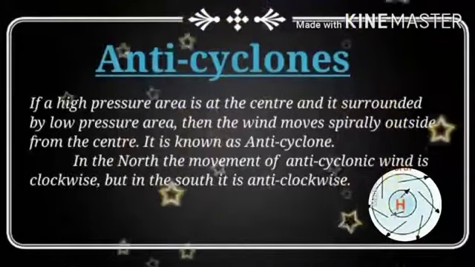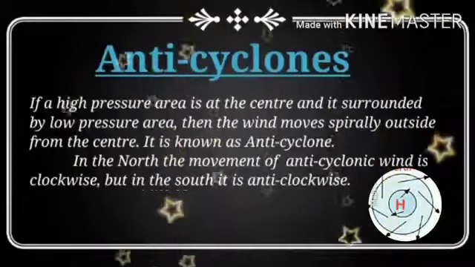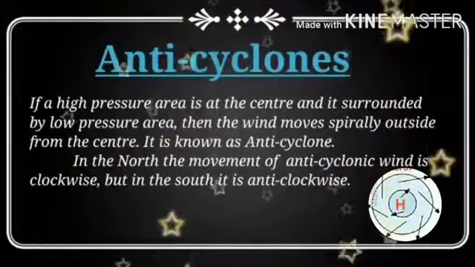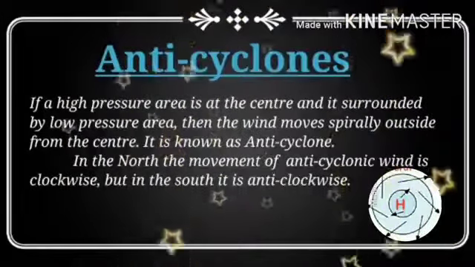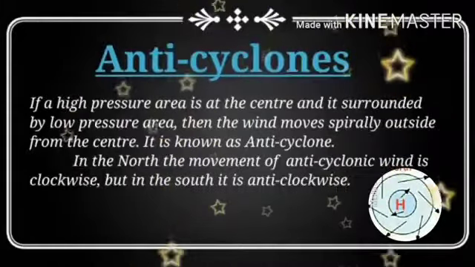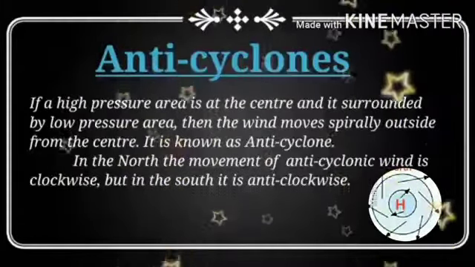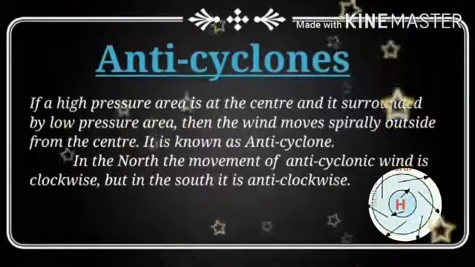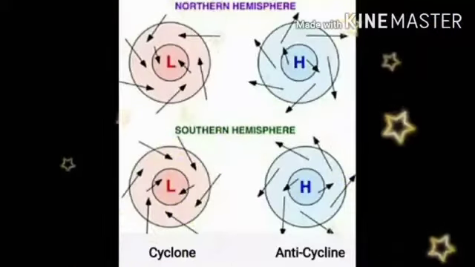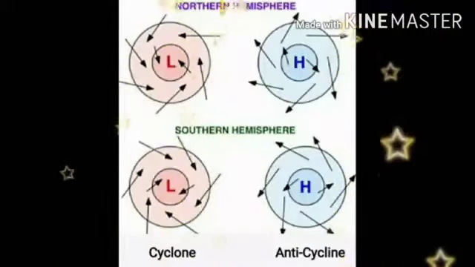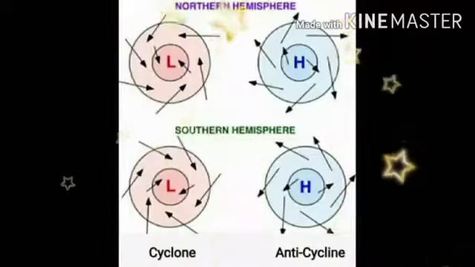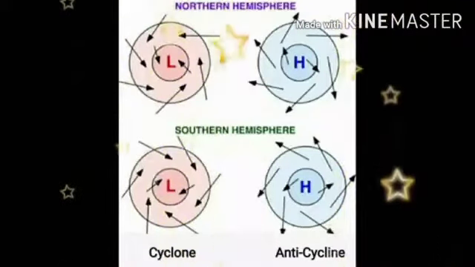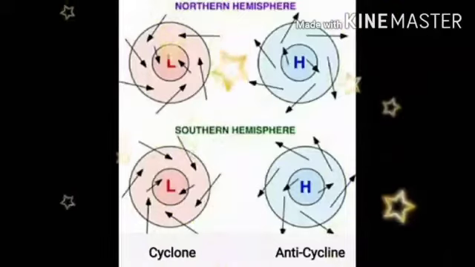Now, have you got the idea about cyclone and anticyclone? See, if the low pressure area is at the center, that is a cyclone, and if the high pressure area is at the center, then it is called an anticyclone. Look at this picture once again. Here I am going to explain the movement of cyclonic winds in the northern and southern hemisphere with respect to cyclone and anticyclone.